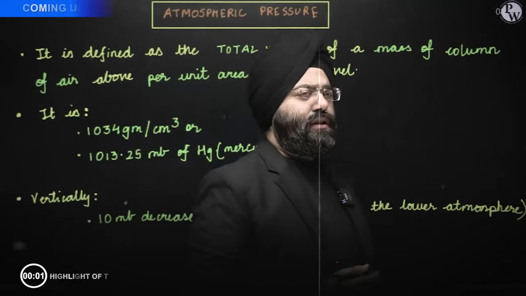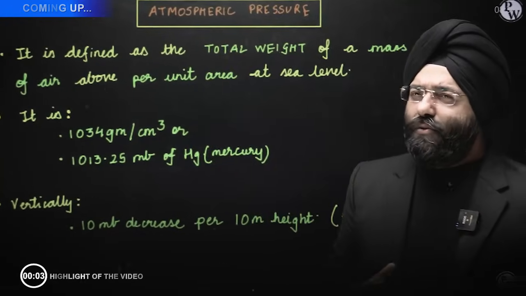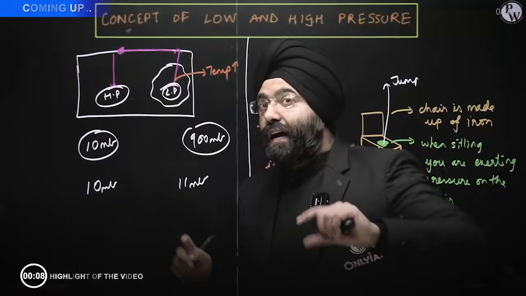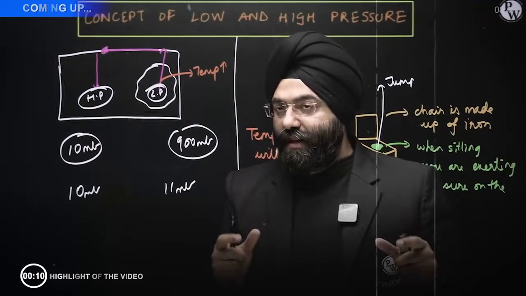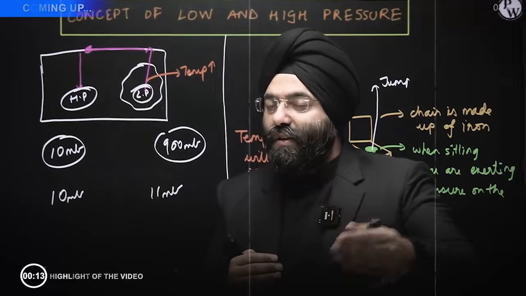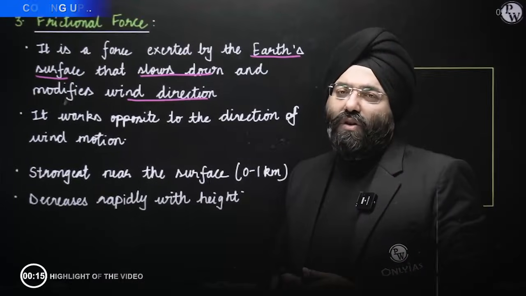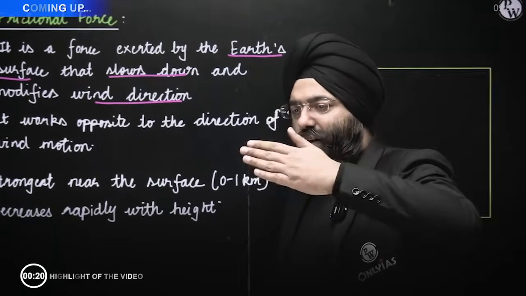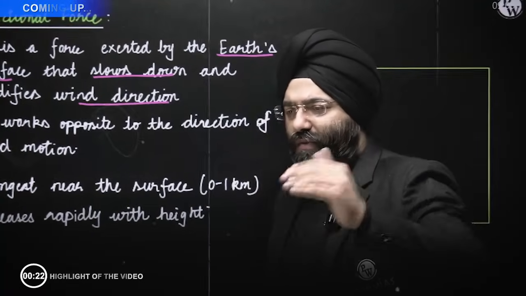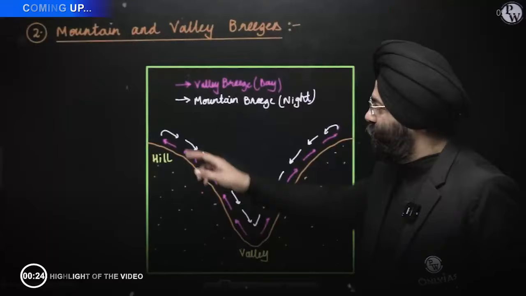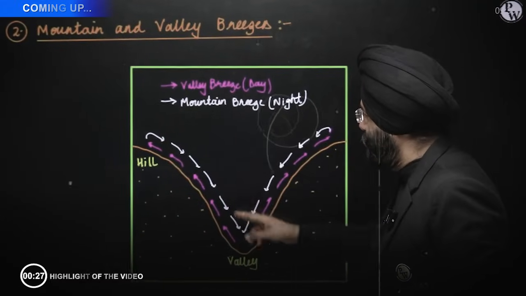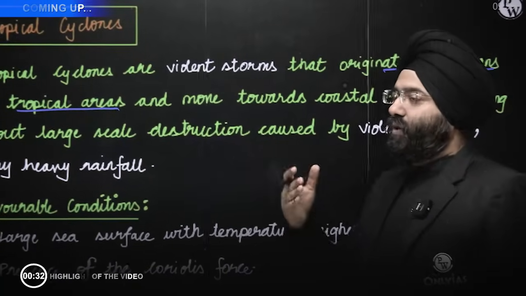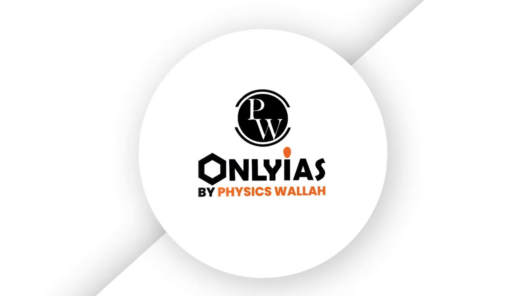When we're talking about this particular topic, the first thing that comes into our minds is what is atmospheric pressure? High pressure does not mean it has to be high. It is a relative term in comparison to the other pressure to which you are comparing. You very well know in case of the Himalayas also, if the winds are coming and a barrier, supposing any mountain barrier, comes, it is going to get deflected to either direction. So this moving down is known as the mountain breeze during the night time. Coriolis force basically helps to form the cyclones, right? Because of the deflection that is caused.